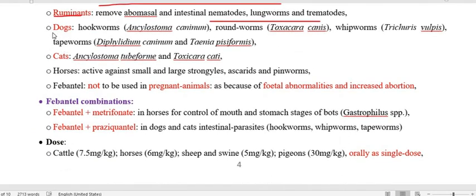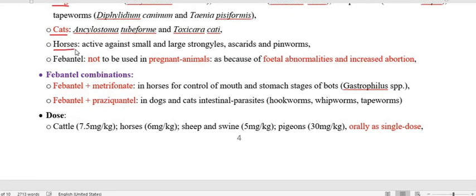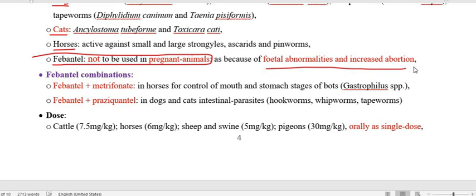Also acting against the various worms of the dog like hookworm, roundworm, whipworm, tapeworm, and also in the cat. And also to be used in case of horse, and as I have mentioned, this is also not to be used in pregnant animal. So this is very, very important because it is going to produce fetal abnormality and increase the abortion.